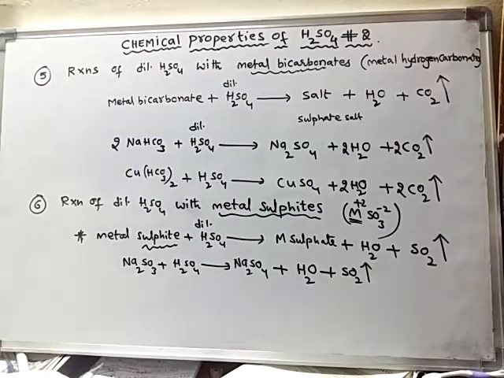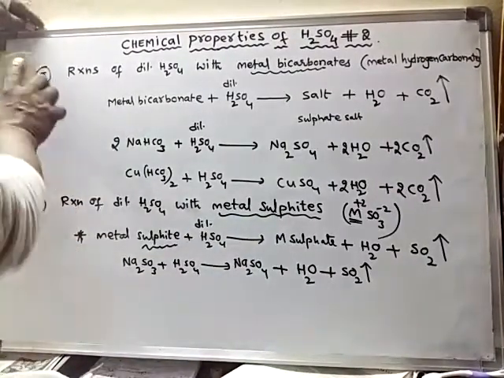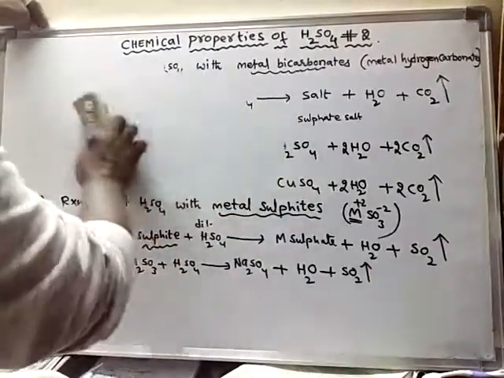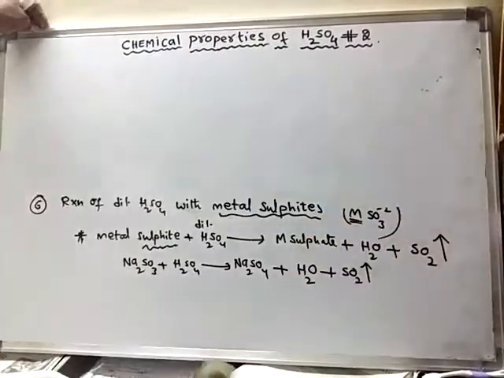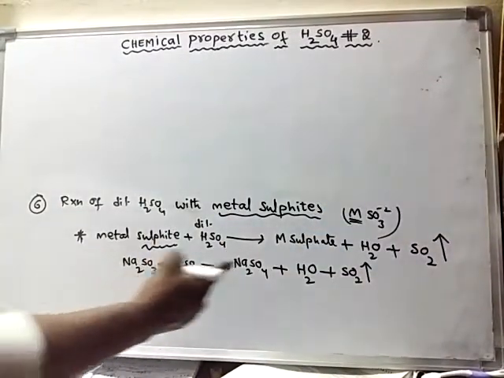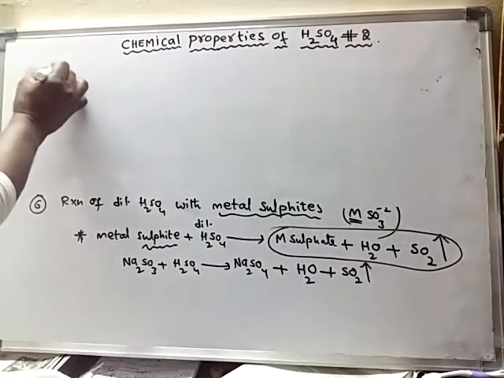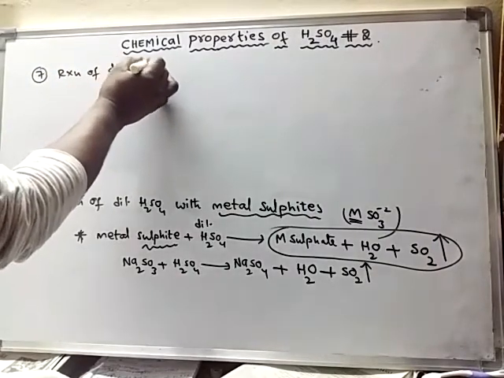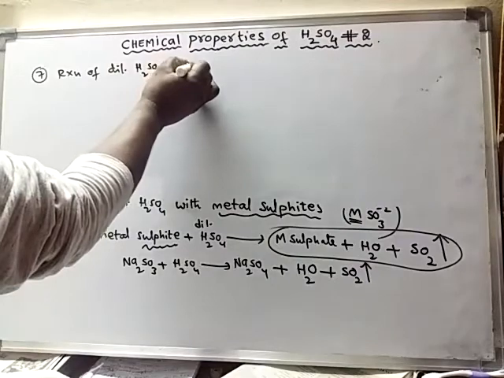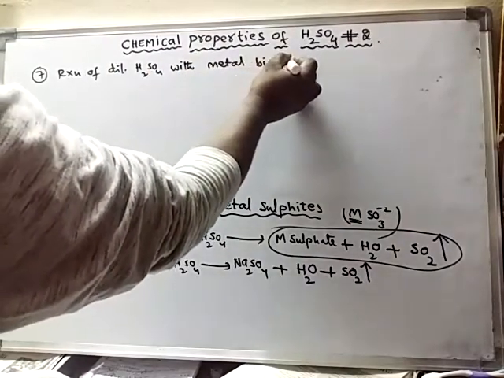Next, here the reaction is with metal sulfides. Now we will discuss metal bisulfides. Reaction of sulfuric acid with metal bisulfides. Even with metal bisulfides, the same types of products are formed. Reaction of dilute sulfuric acid with metal bisulfite.